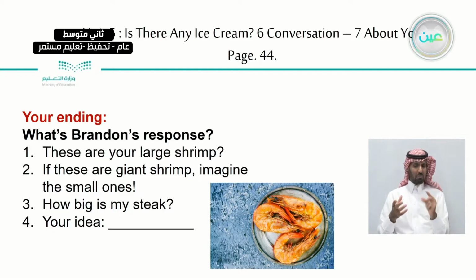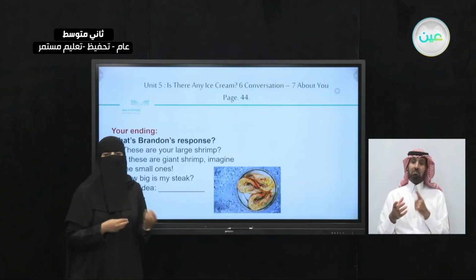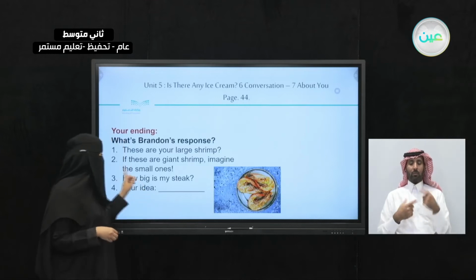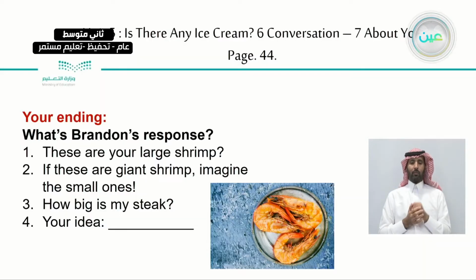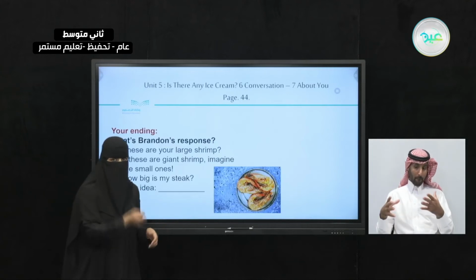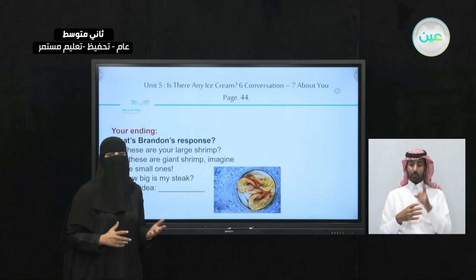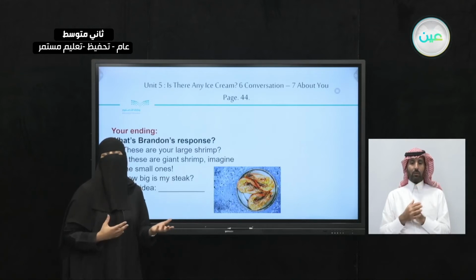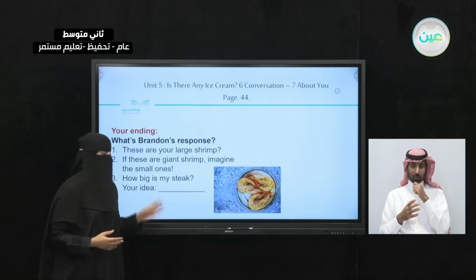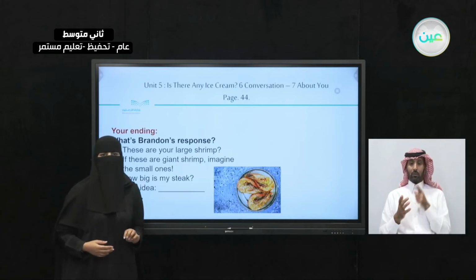But so this could be a nice way to have fun and joke with the waiter, right? Now, how about this one? How big is my steak? So he could ask something else, something other than the shrimp. Yes, the waiter did bring the shrimp, but maybe he's thinking about the steak and he's asking for more details about the steak. Or you can write your own ending.